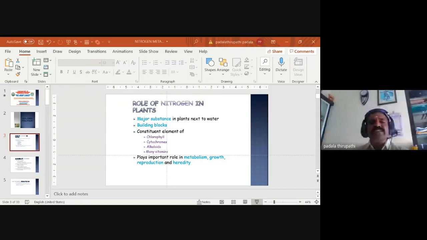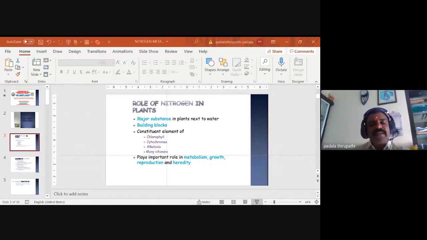Nitrogen is a constituent element of different molecules or substances like chlorophyll, cytochromes, alkaloids, many vitamins, and even enzymes. So it is a constituent element present in chlorophyll, cytochromes, alkaloids, and many vitamins.